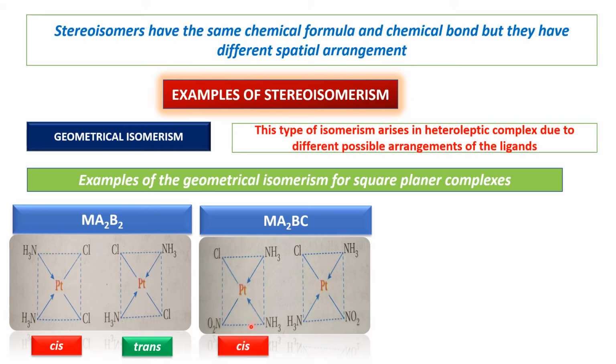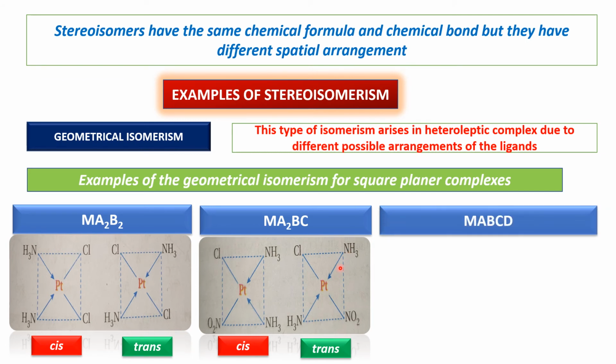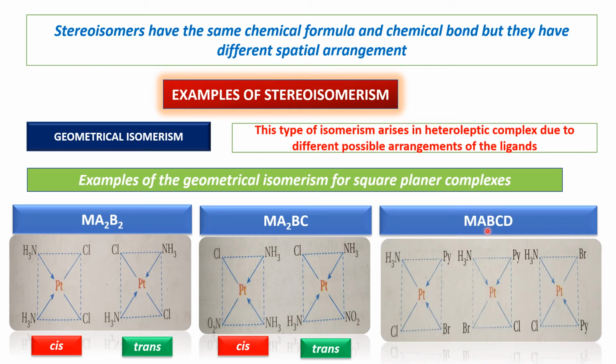First one is cis. Here also the symmetric groups are present on the same side, and the second is trans because here the symmetric groups are present opposite to each other. For MABCD type, here are the 3 examples.